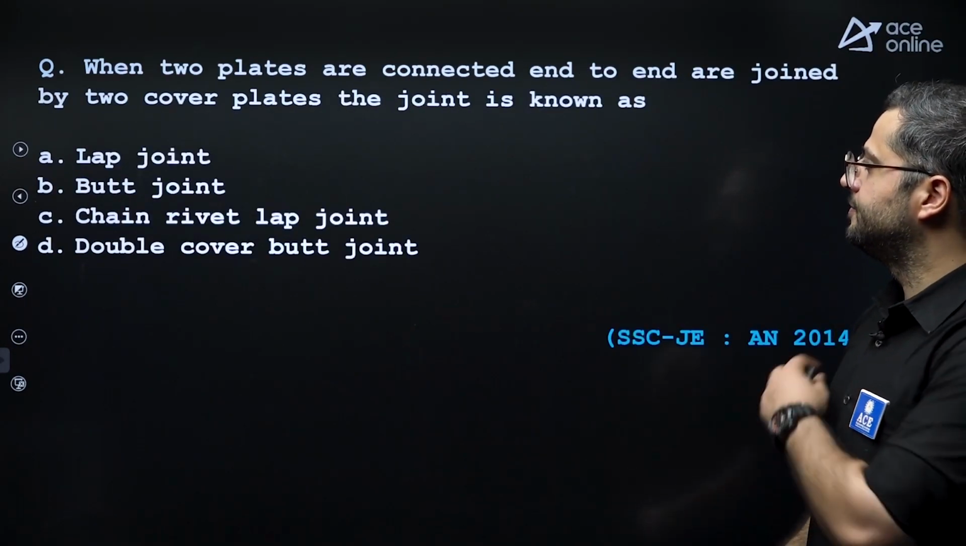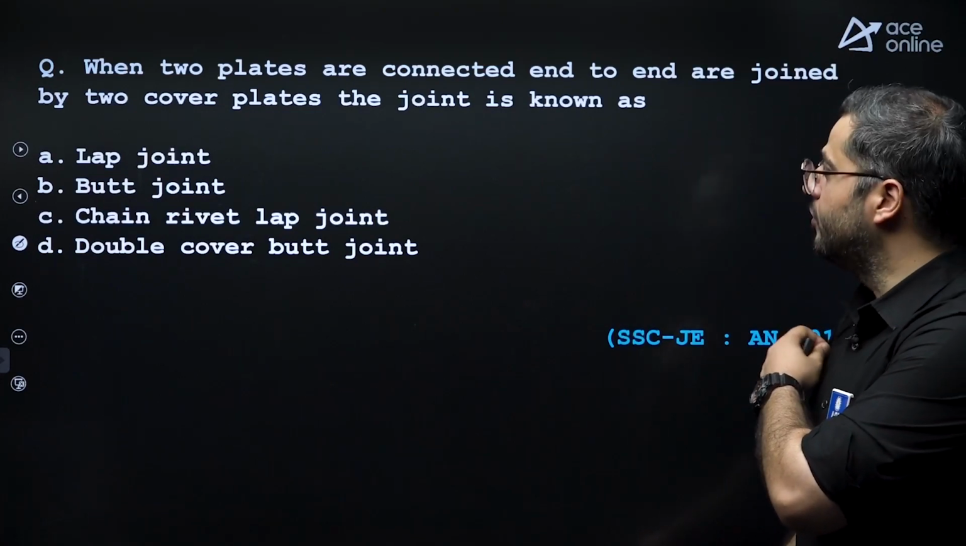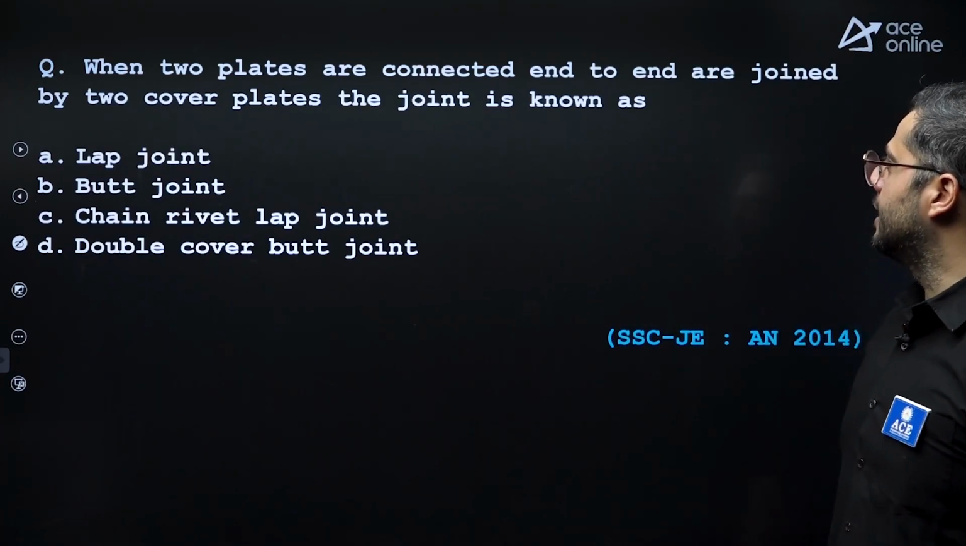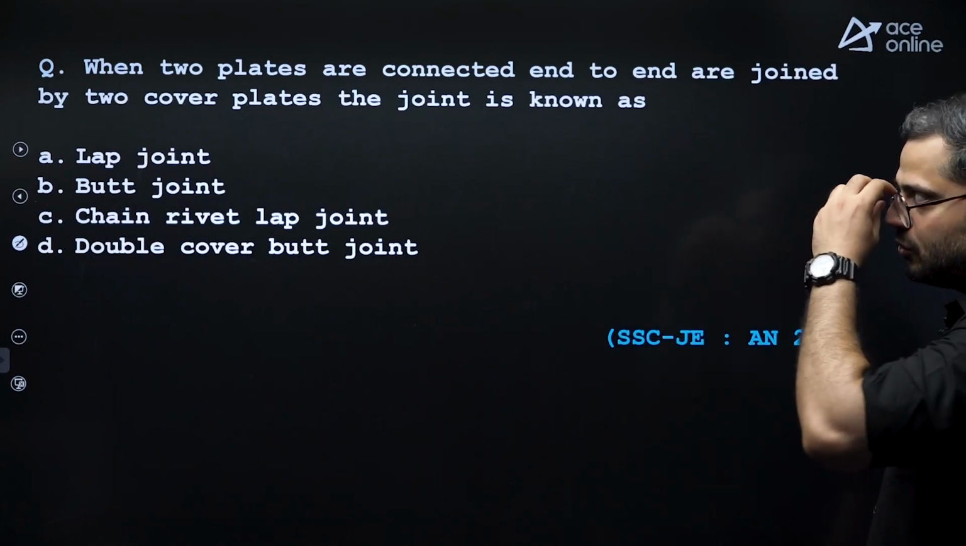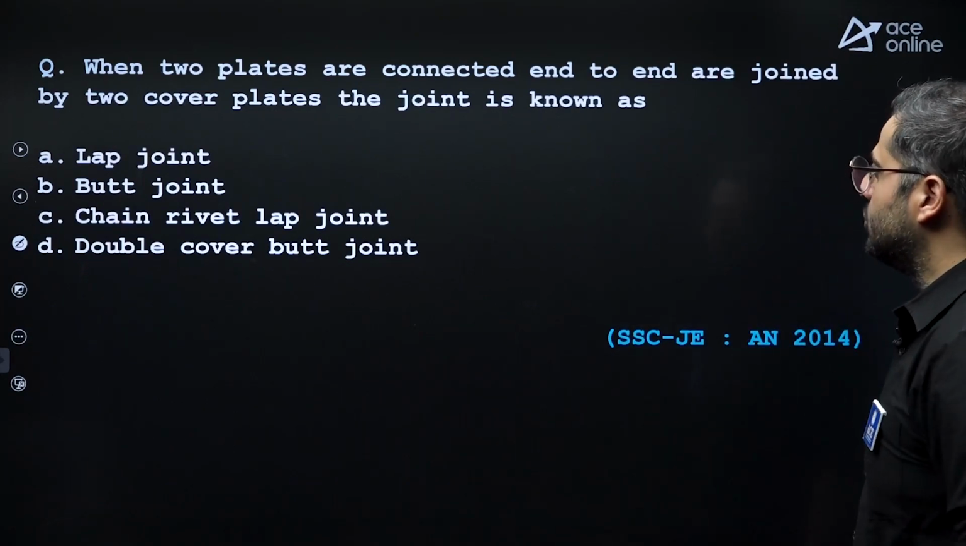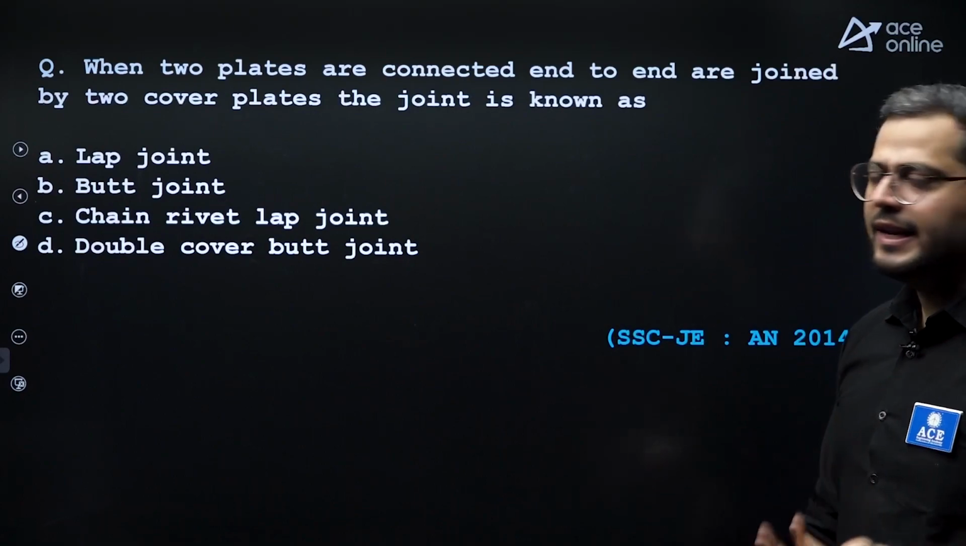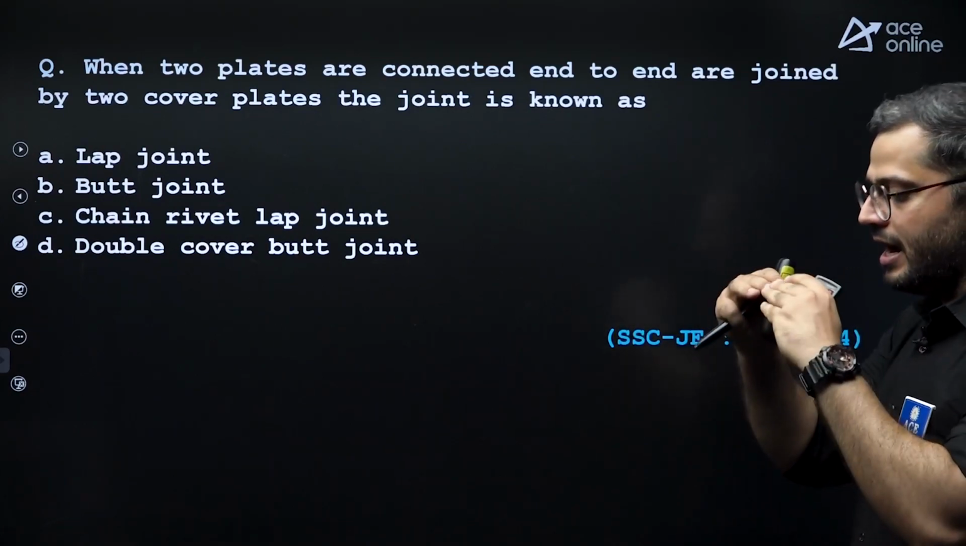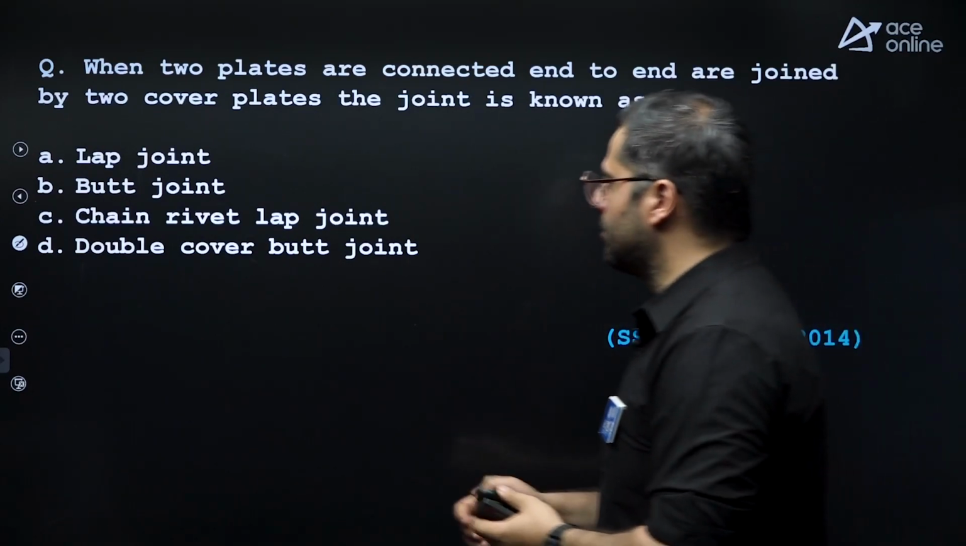After that, let's move forward now. When two plates are connected end to end and are joined by two cover plates, the joint is known as, very easy. There are two cover plates end to end. It's a double cover butt joint.